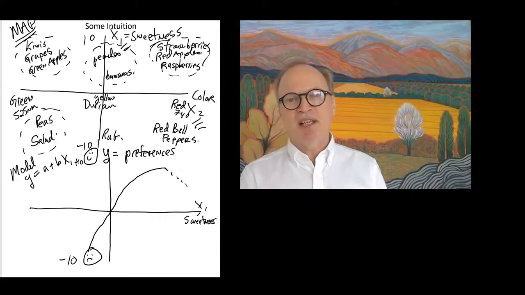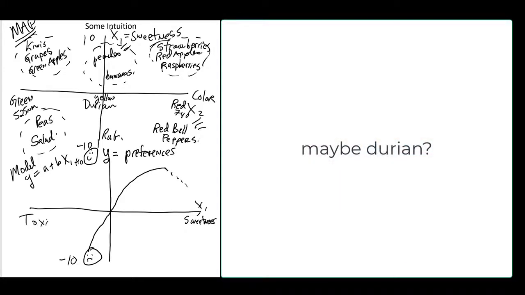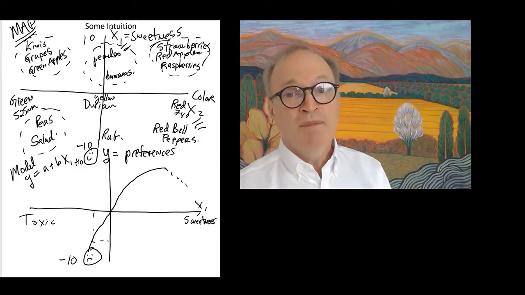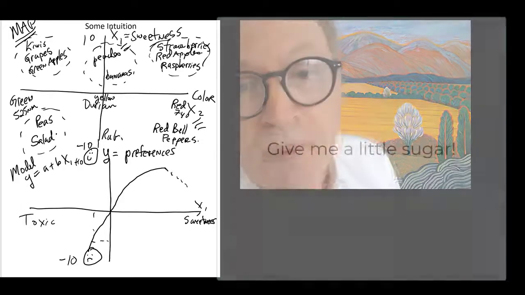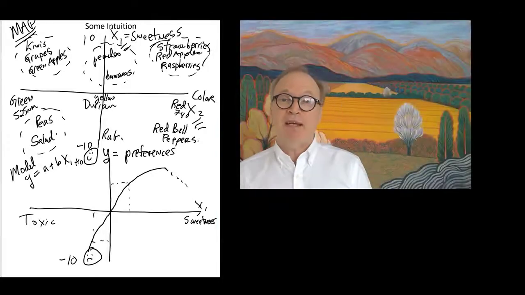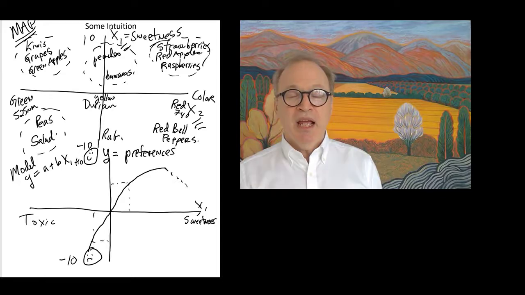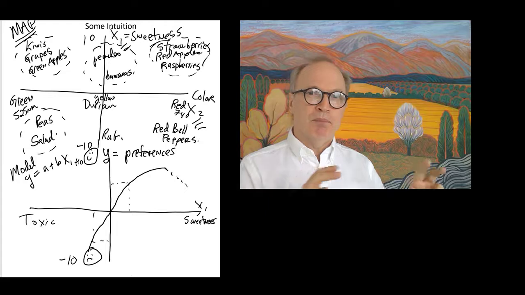So now we have a relationship whereby if something is toxic, i.e. not sweet, we discover that people definitely do not want it. If you want to give something to someone they prefer, what you do is you actually increase the sweetness. But there's a point at which it can become too sweet. This is supervised machine learning. A variable X, sweetness, predicts preferences.